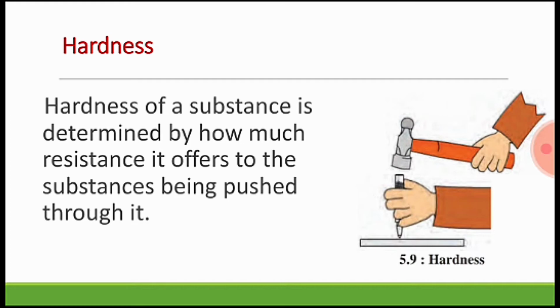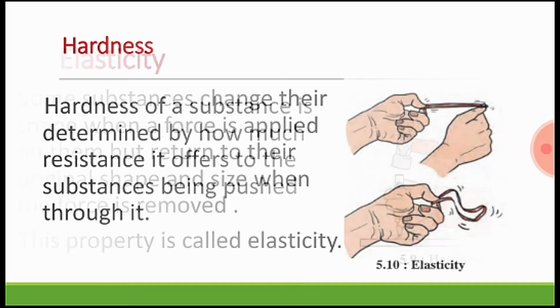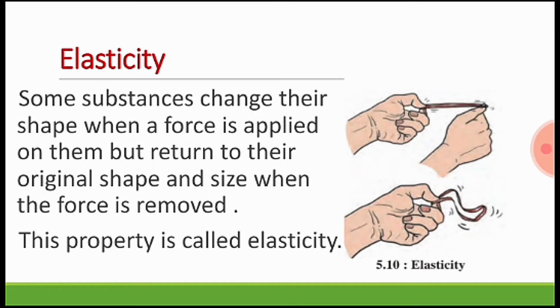The next property of a substance is elasticity. Now what is elasticity? When we take a rubber or a hairband, what happens? If we apply a force, what will happen? It will change its shape and size, but when we remove the force, again it will come back to its original shape and size. Why does it happen? Because the substances have elasticity.